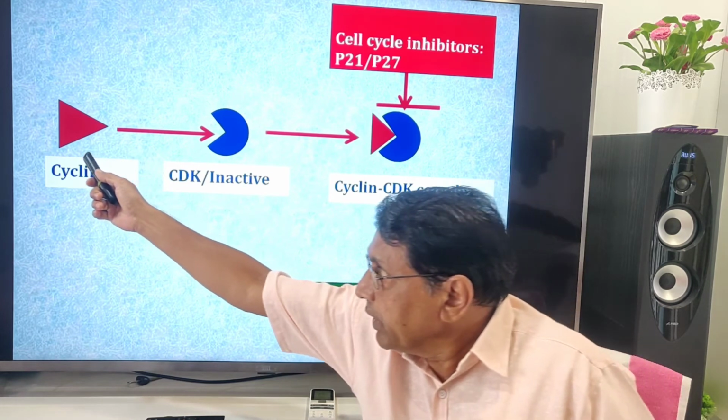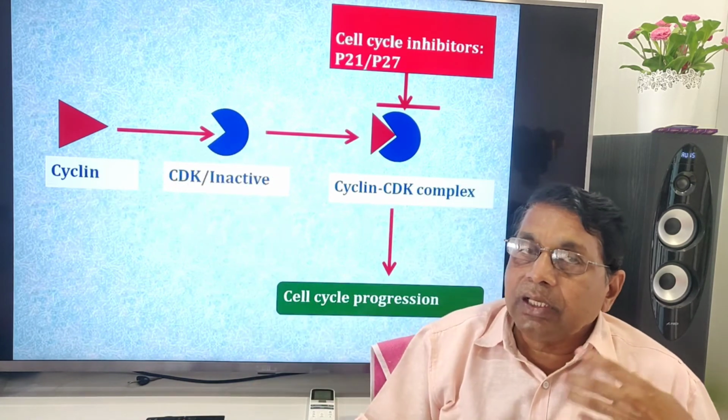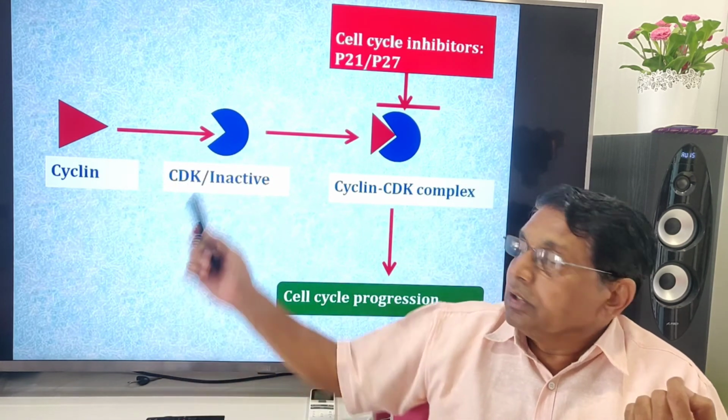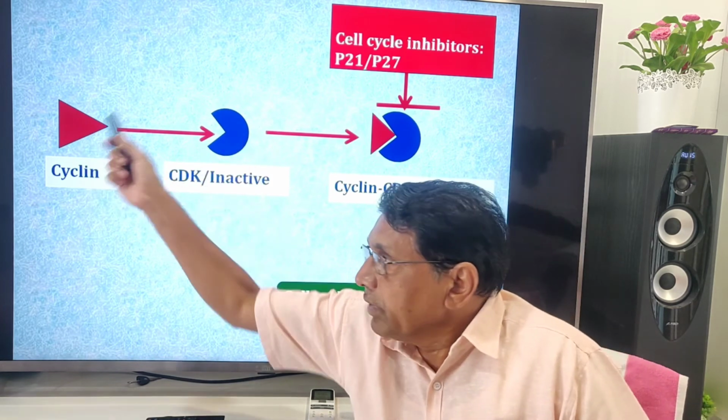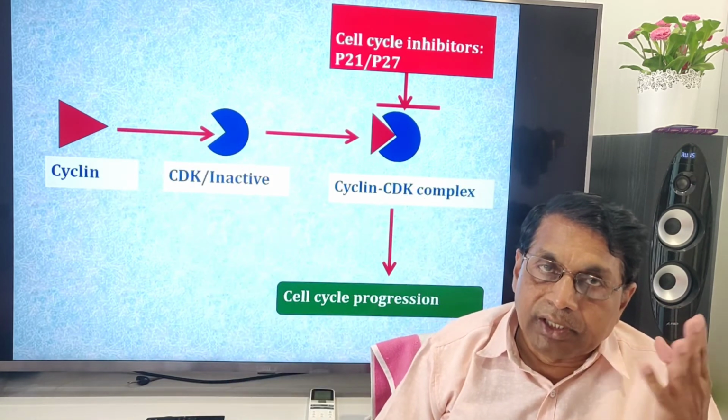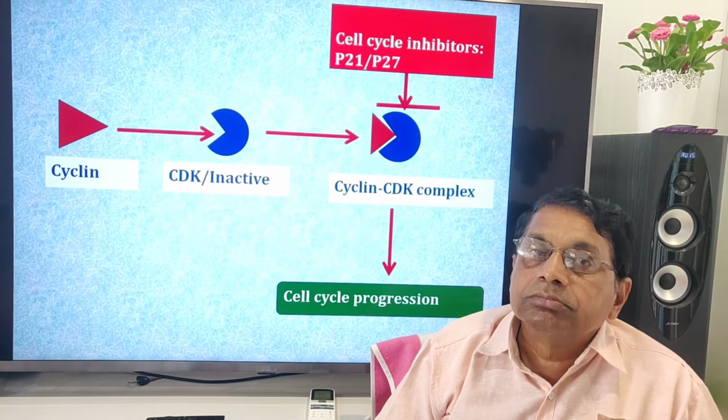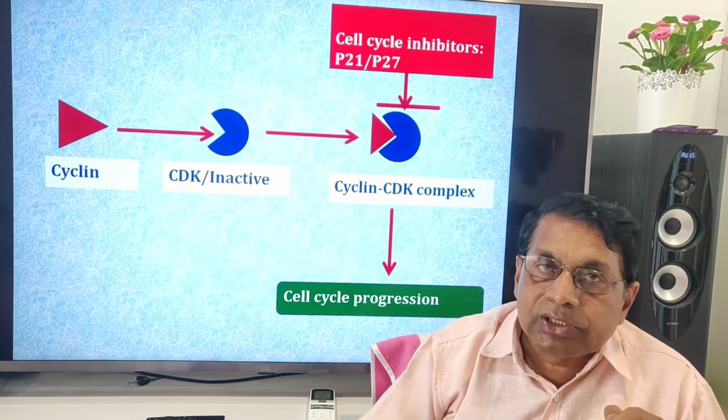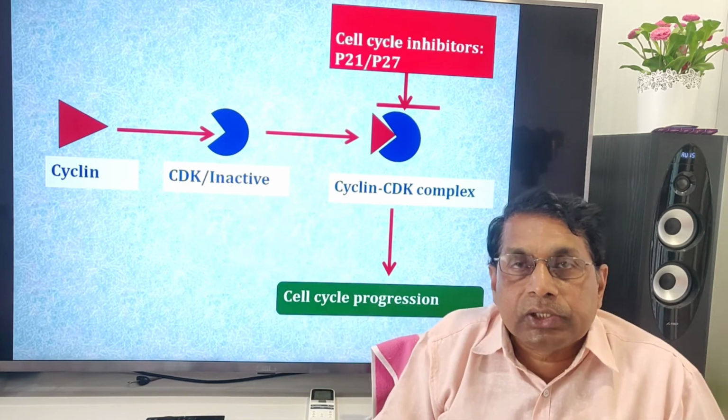We can compare it like this: this is the engine, this is the driver. When the driver comes and sits on the engine and starts it, then the engine becomes active.